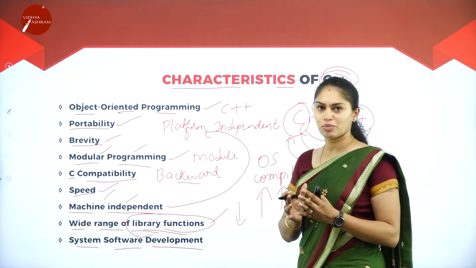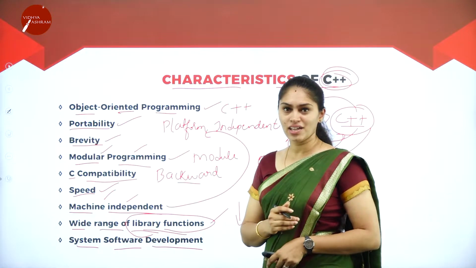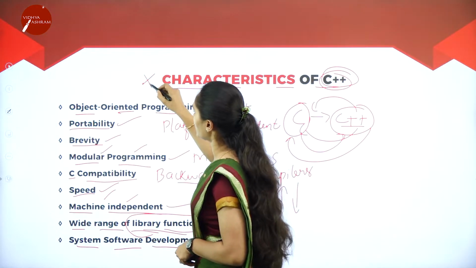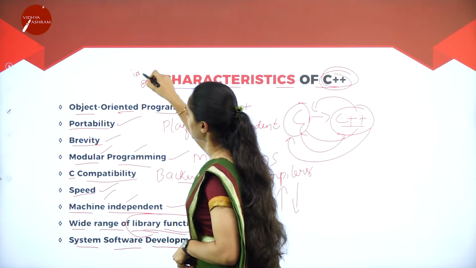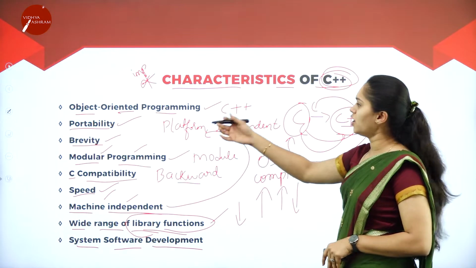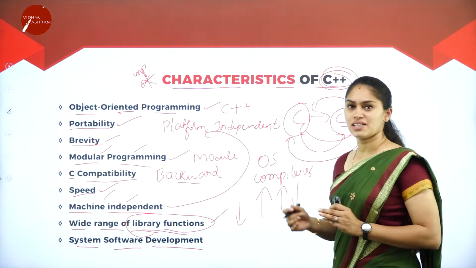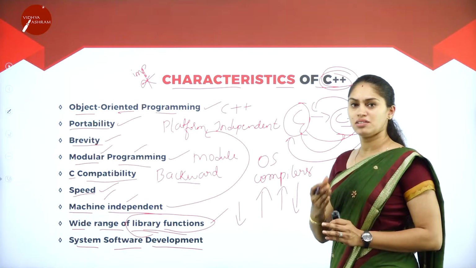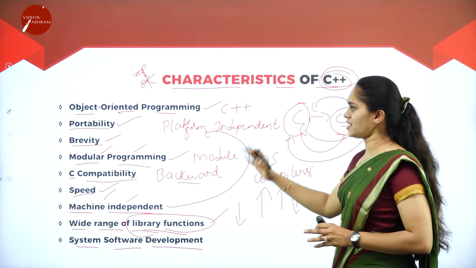So this is what about the characteristics of C++, and it is also an important question for your examination. They may ask you to write any 3 characteristics for 3 marks, or they may ask you to explain the characteristics of C++ for 5 marks. Which are the characteristics?